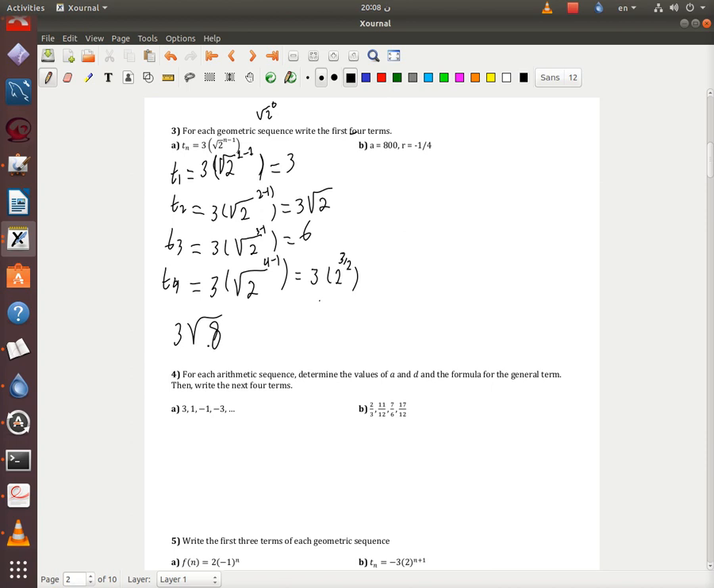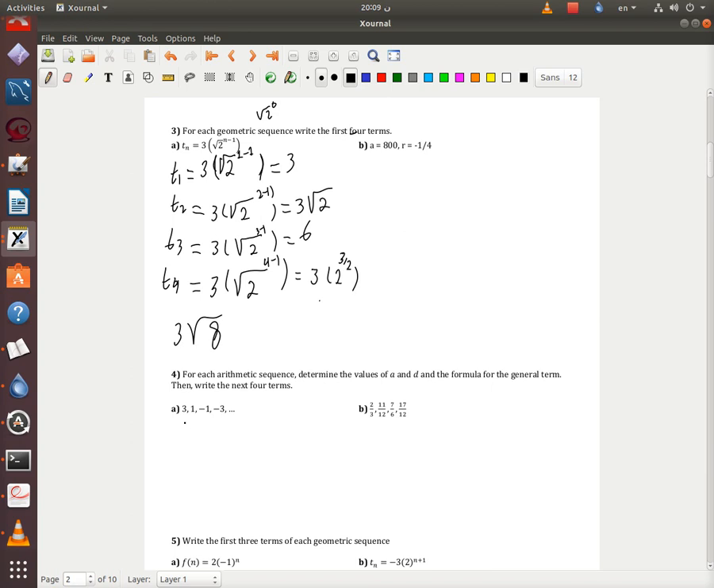Okay. Now for each arithmetic sequence, determine the value of a and d and the formula for the general term. Then write the next 4 terms. What am I gonna choose? I'm gonna choose a.